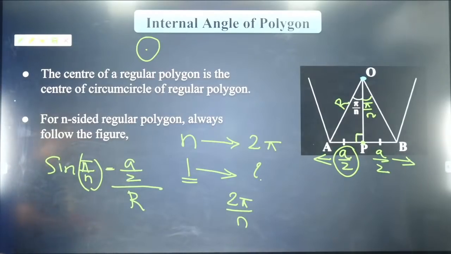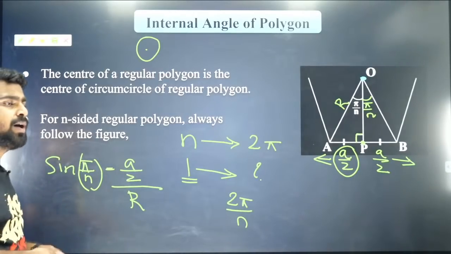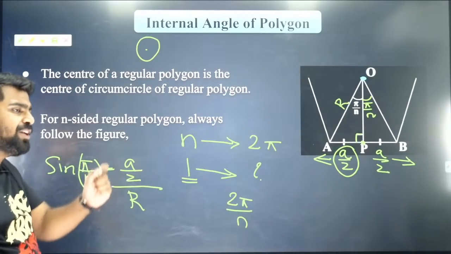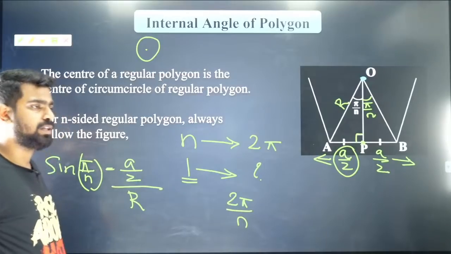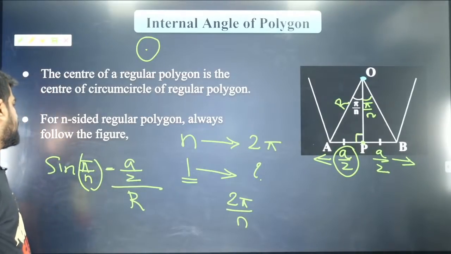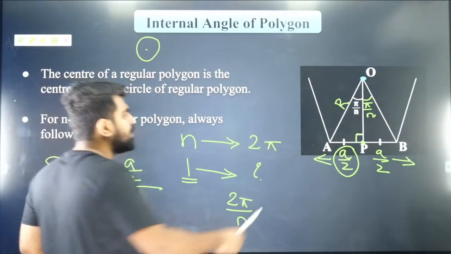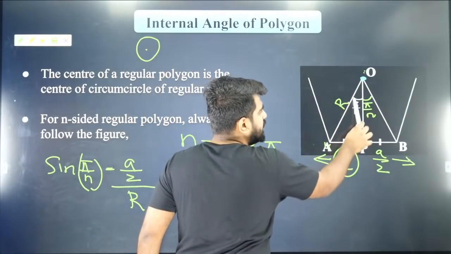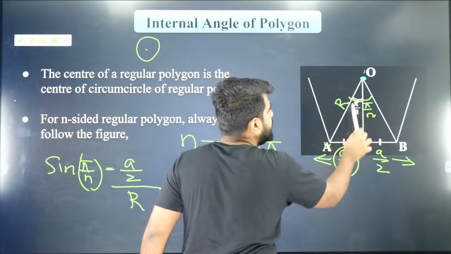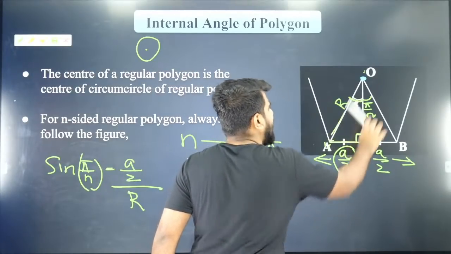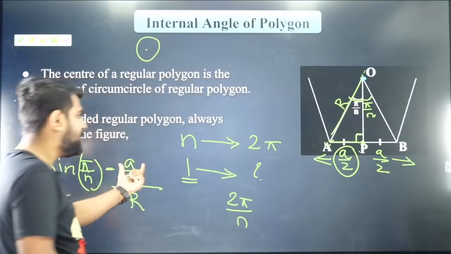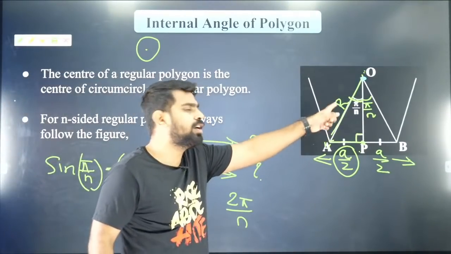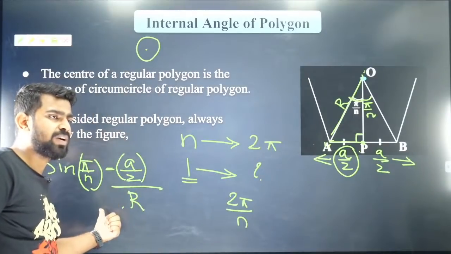Yes. So Shalini, I have given the formula. Please go back and check it. Pull the video back and you will be able to follow. Aditya, you get a very nice relation from this triangle AOP. In triangle AOP, this angle is pi by n. So sine pi by n is opposite by hypotenuse. Opposite is AP, which is a by 2, and hypotenuse is nothing but your radius, which is R. That is exactly what I did here.